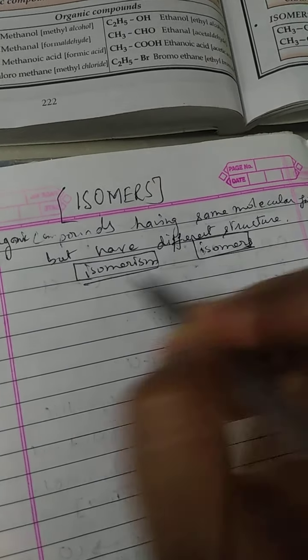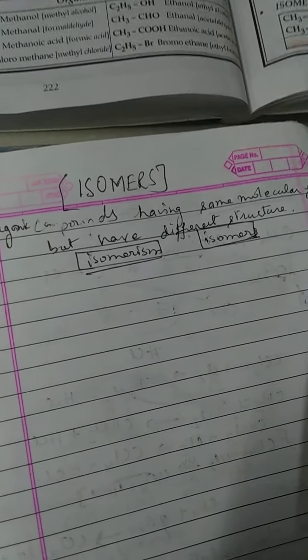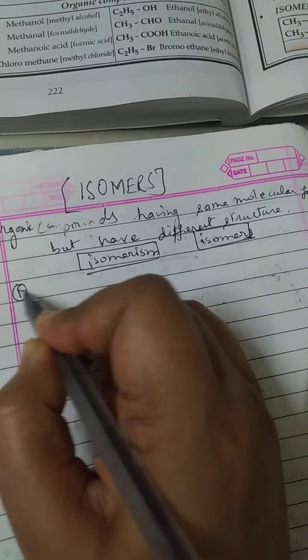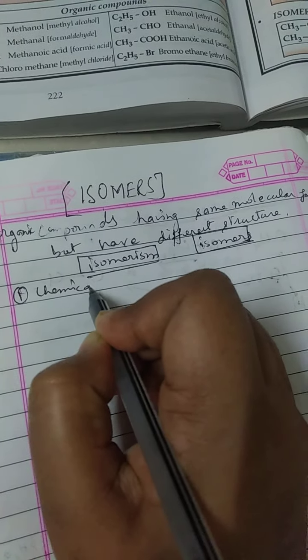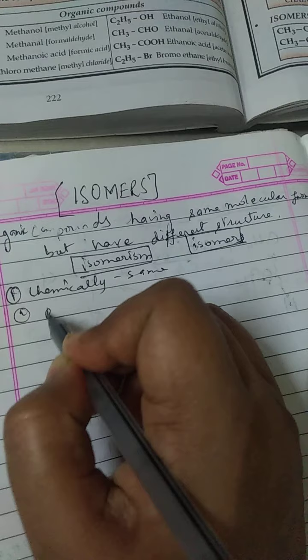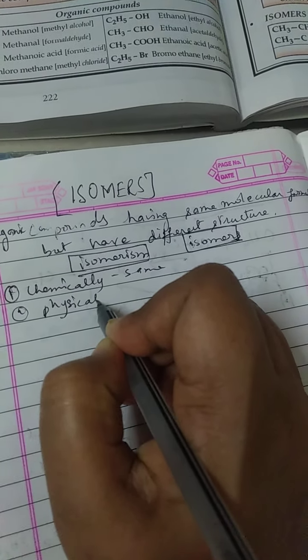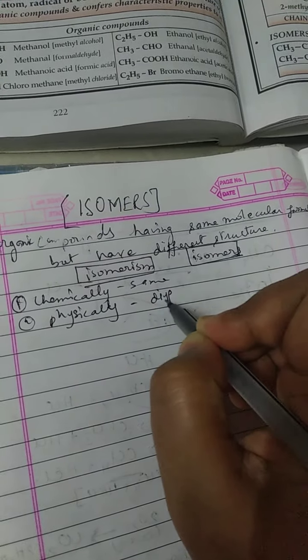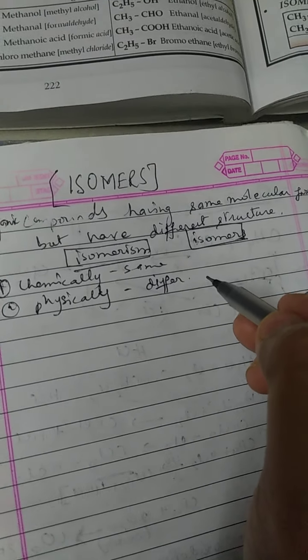Okay. Now, what are the properties of the isomers? They are chemically similar. Chemically, they are the same, but they differ physically. Their physical properties are different. Okay, they differ in their physical property.